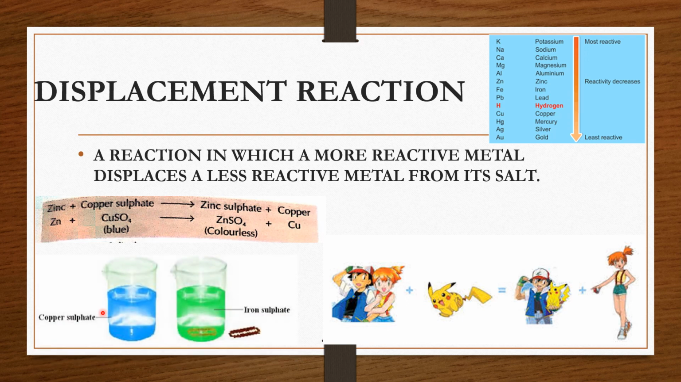Look at one more example. Here is copper sulfate in this beaker, which is blue in color. Put an iron blade in that. After some time, the solution turns green in color. Why is it so? Because iron displaced copper from this solution, because iron is more reactive as compared to copper.